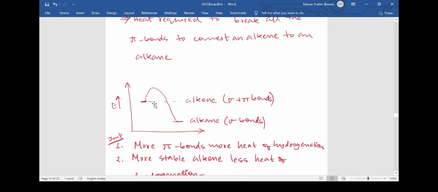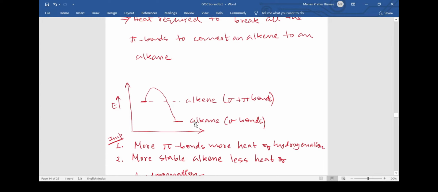I have depicted this in the diagram. Suppose we are having an alkene. This is the energy profile. This is the energy, the potential energy of the molecules. Suppose I am taking some XYZ molecule. I am not naming any such. In general, I am taking an alkene which is having both sigma and pi bonds. And after we are heating it, we are having an alkane which is having only sigma bonds.